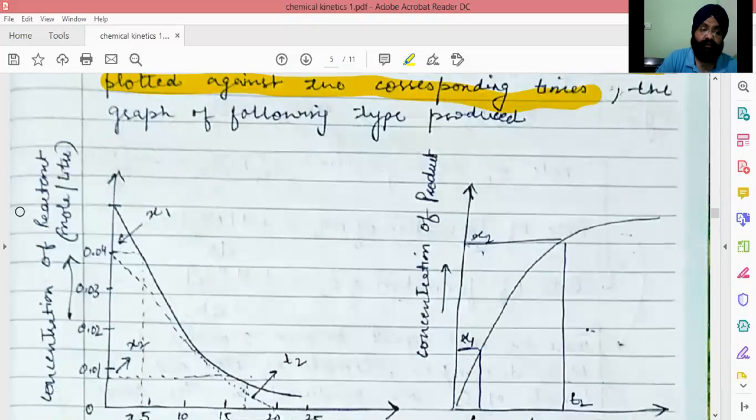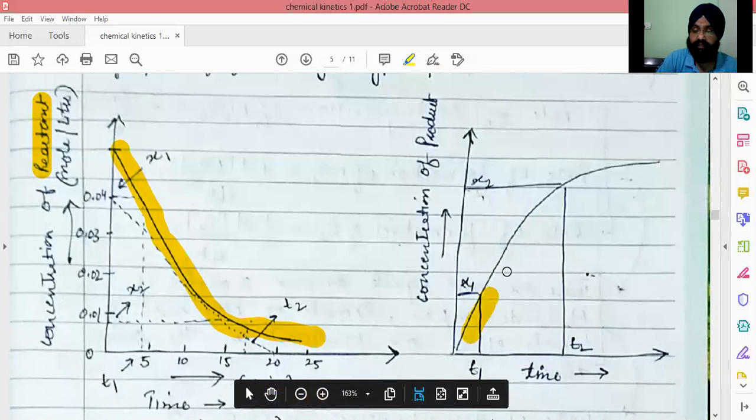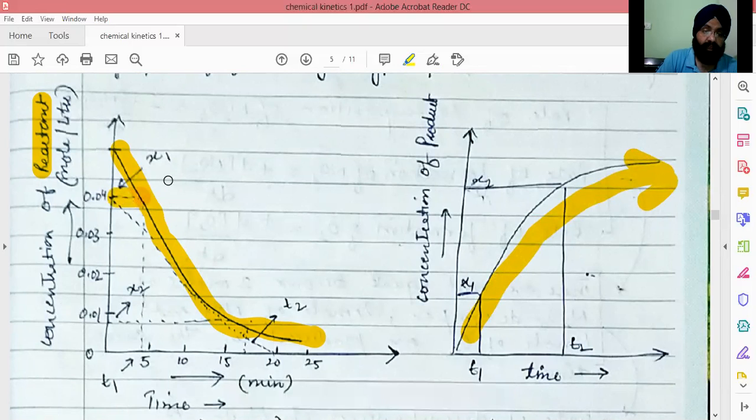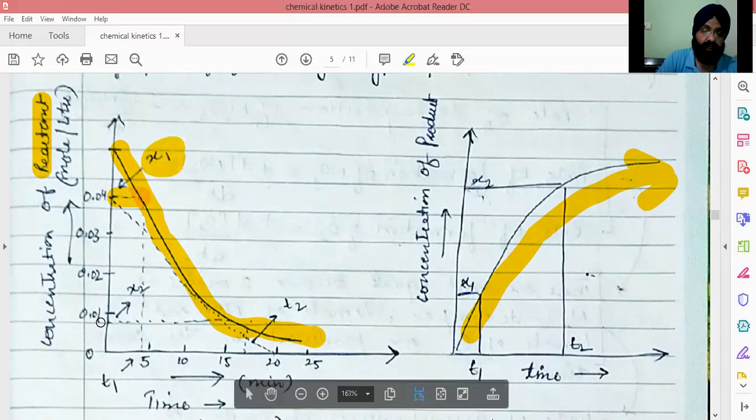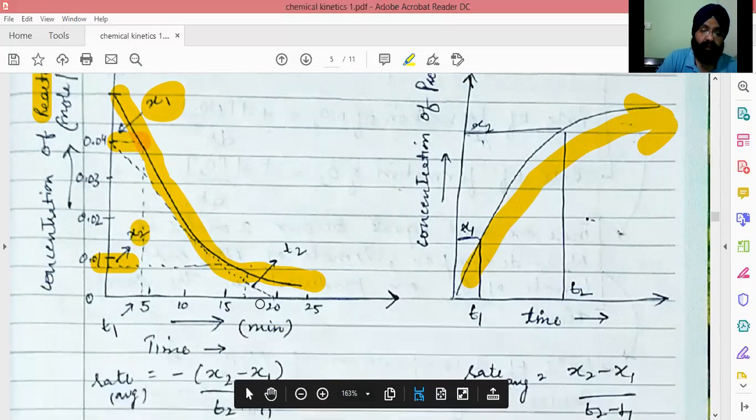So here are the two graphs we get. For reactant, the concentration is going to decrease with time, and for products, the concentration is increasing with time. For taking the average, we'll take two concentrations, x1 and x2. x2 is smaller than x1 in case of reactants, with time t2 corresponding to x2 and time t1 corresponding to x1 concentration.